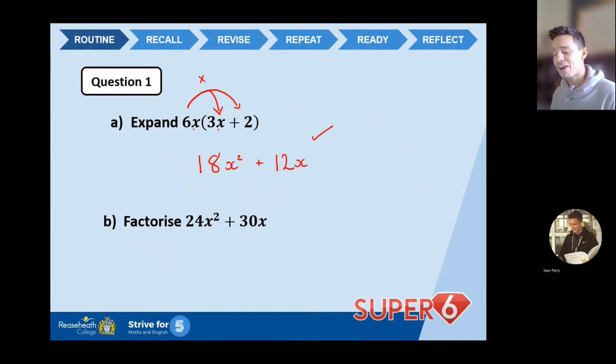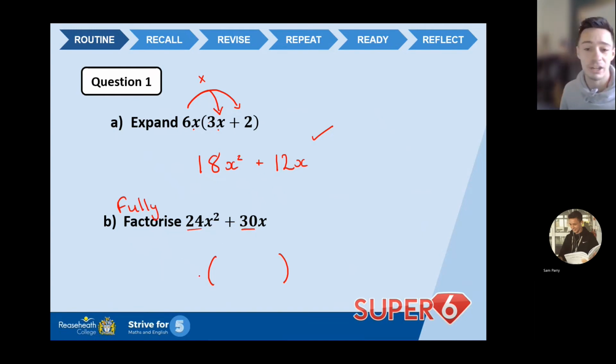Okay? Now, factorize is, in fact, the opposite of expand. So if we expand, we're removing brackets. When we factorize, we're putting brackets back in. So if I say we're putting brackets back in, you best believe we better put brackets into our answer line, okay? Now, I have to ask myself a question. What is the biggest number that goes into both 24 and 30? This is where we are fully factorizing. If we are doing it fully, we need the biggest number that goes into both 24 and 30 on the outside of the bracket.